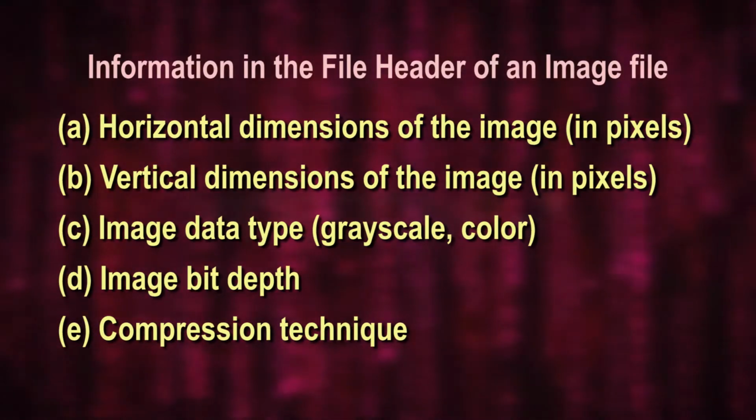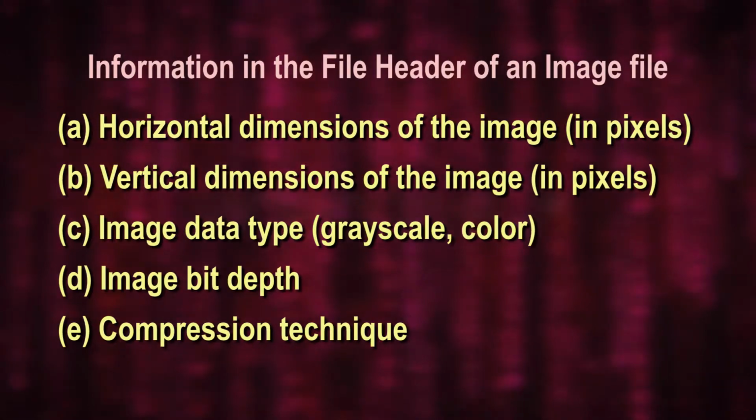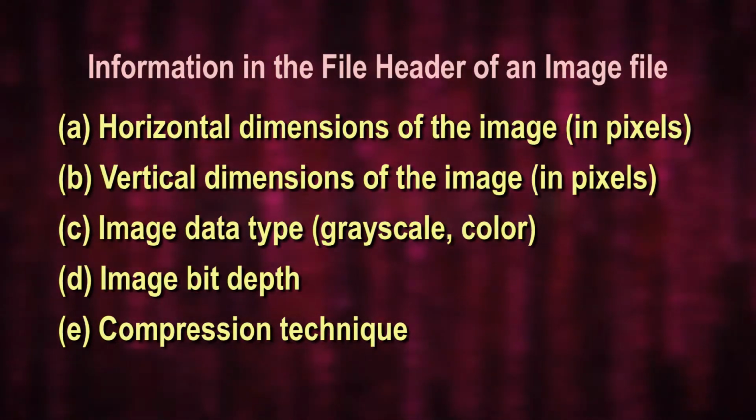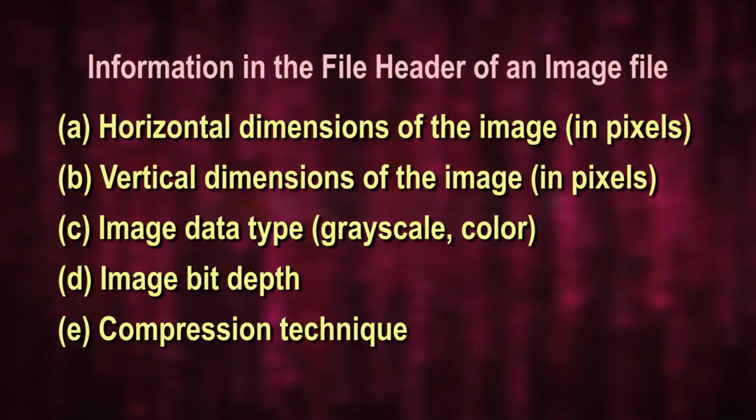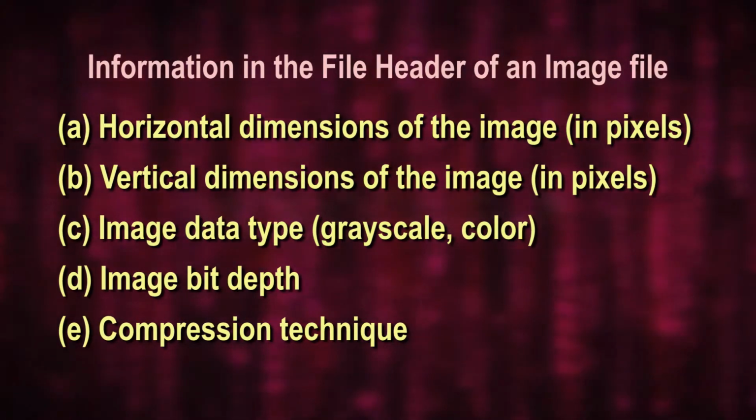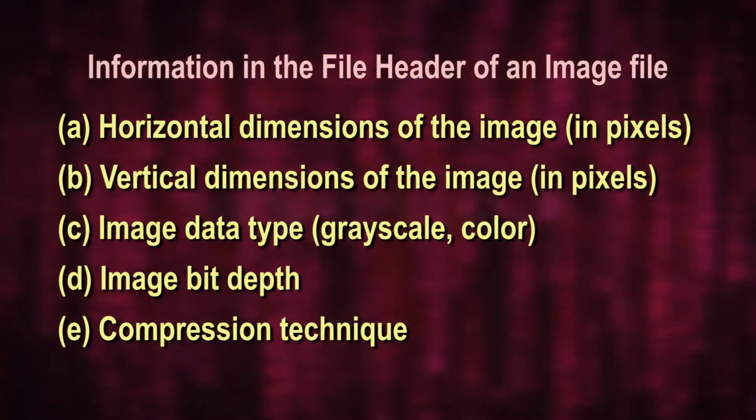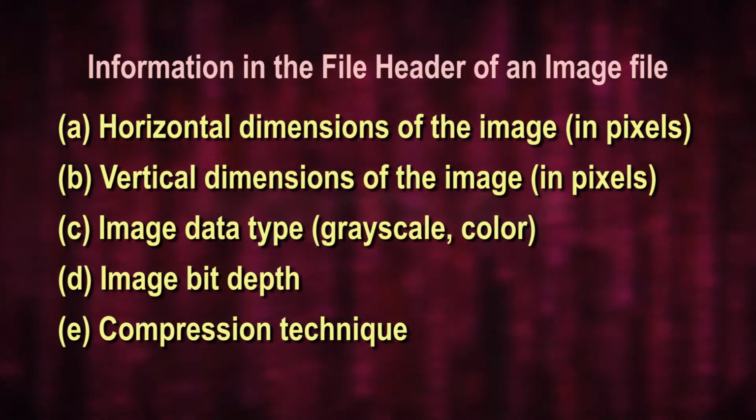Usually, an image file format comprises a file header. The header is a section of binary data normally found at the beginning of the file. The header would be expected to contain the following information: the horizontal dimension of the image, the vertical dimension of the image, data type like grayscale or color, image bit depth, and compression technique if used.